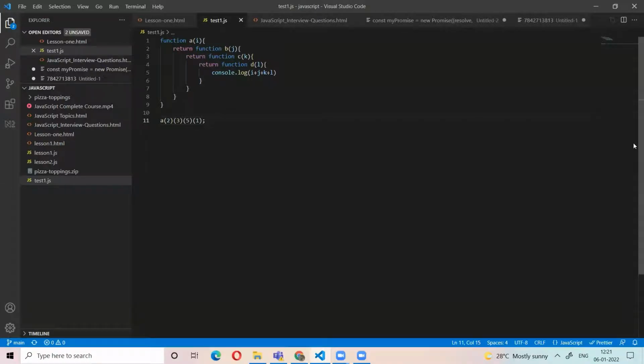Okay. So if anyone knows the currying concept, you just give this type of explanation. Okay, currying breaks down a function that takes multiple arguments into a series of functions. The currying is the series of functions. If you say it in a single line, currying is a series of n number of function calls. Okay, currying is a series of function calls.